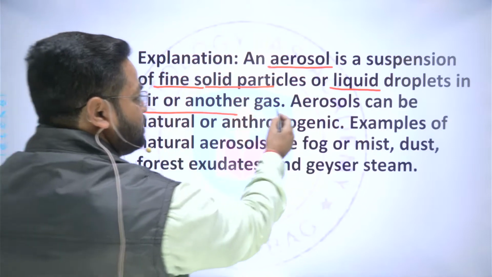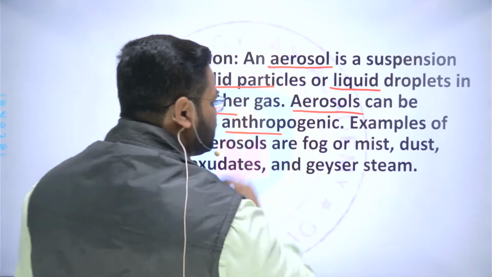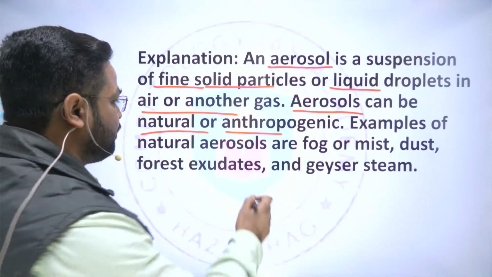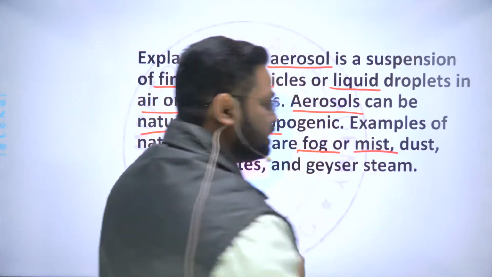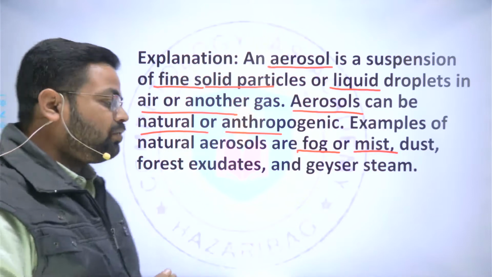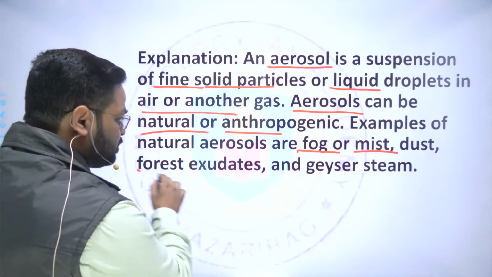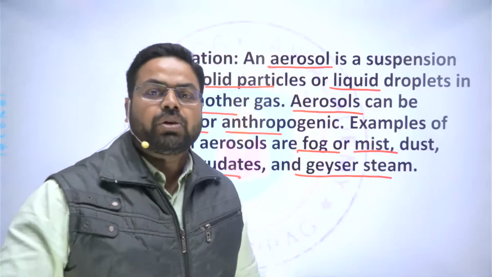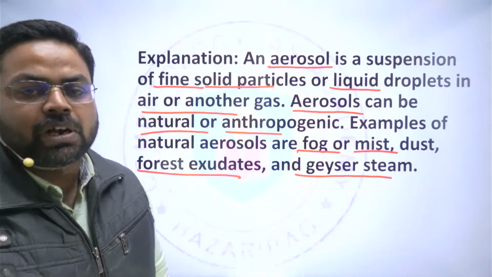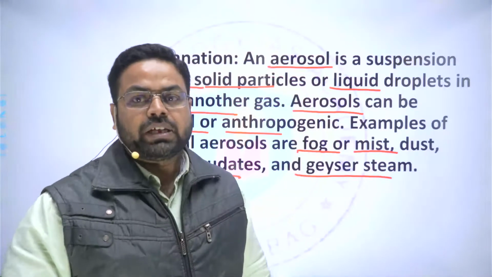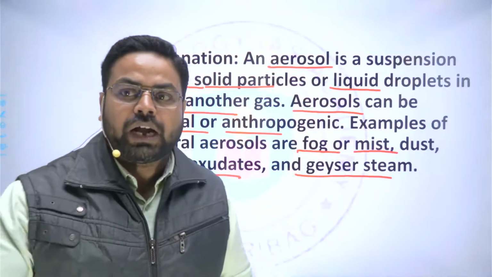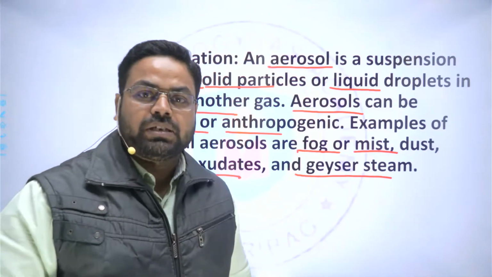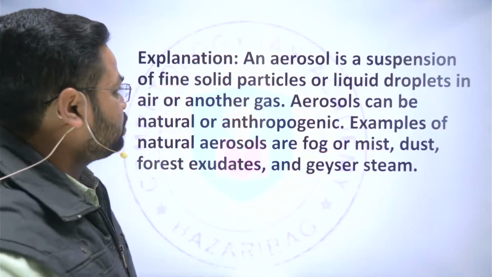And here these aerosols can be natural or anthropogenic, and some examples of aerosols have been provided. And if you can find here, fog or mist has been included in the list of aerosols, as well as forest exudates, and geyser steams are also here. The geysers are hot water coming out of the earth's interior, and these steams also add moisture in the atmosphere, and a fog-like condition prevails around the geyser, and these are also considered as aerosols.